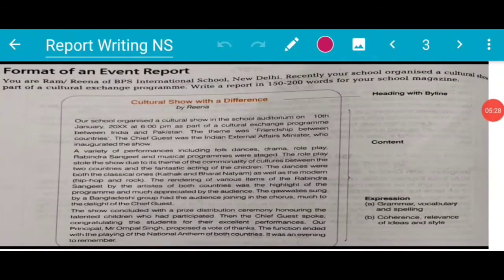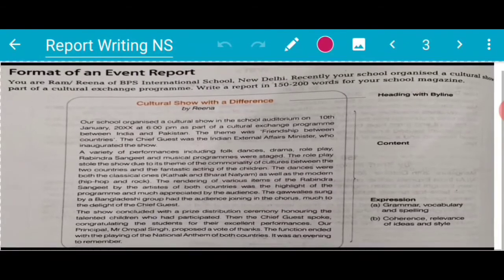See the sample of an event report, right? The question has been given to you. You are Ram or Reena of BPS International School, New Delhi.